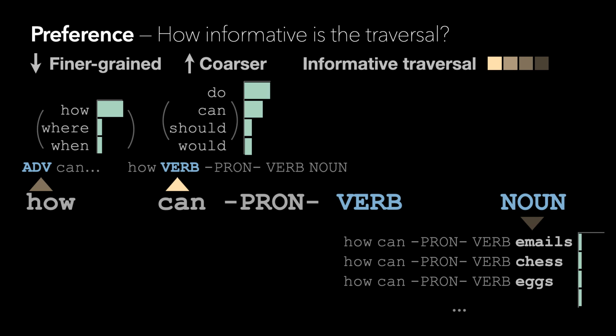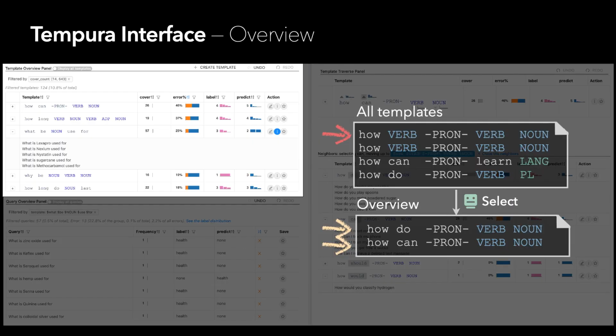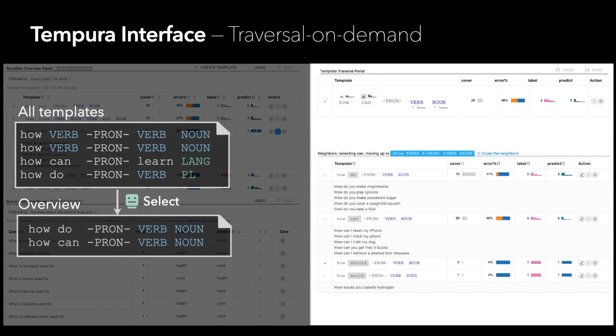With both do and can having many queries, abstracting can to verb gives us a significant gain of queries to view together. Still, because should and would are long tails, our selection would recommend analyzing do and can as two separate groups initially. For other templates, analysts can access them through interactive traversal, so these templates can provide additional views of the data on demand.